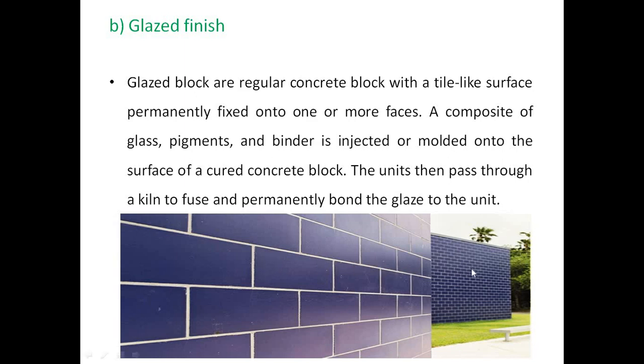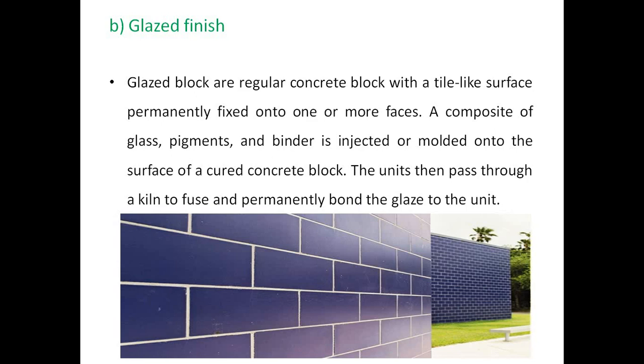So you can see this wall. It is best for elegance, which is one of the common principles of planning. We will get a natural elegance. We need not do plastering on this, and we need not paint it. So again, we can reduce the cost by avoiding the plaster and the paint on this wall. That is another advantage we get from this glazed finish.